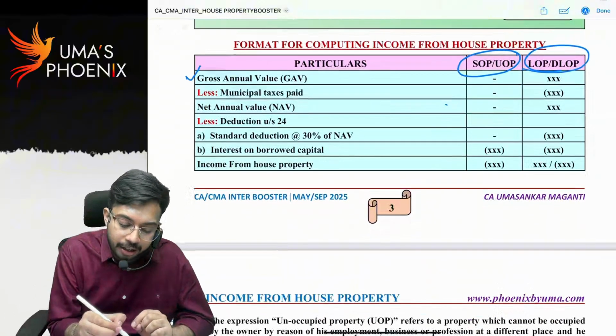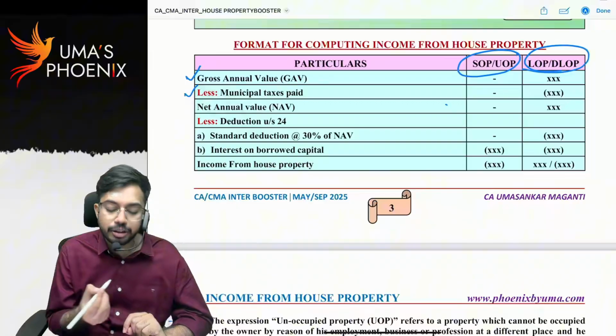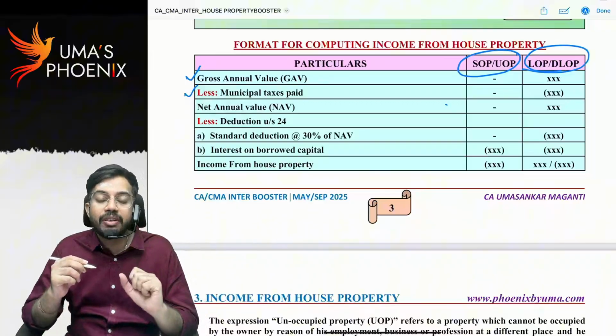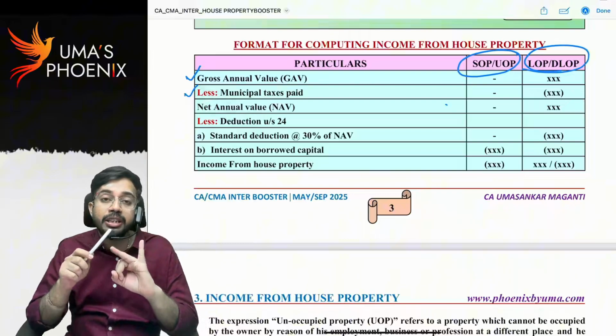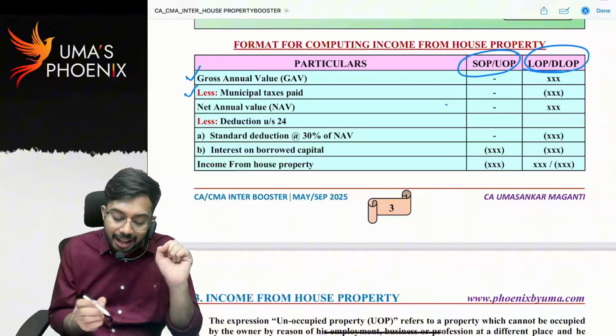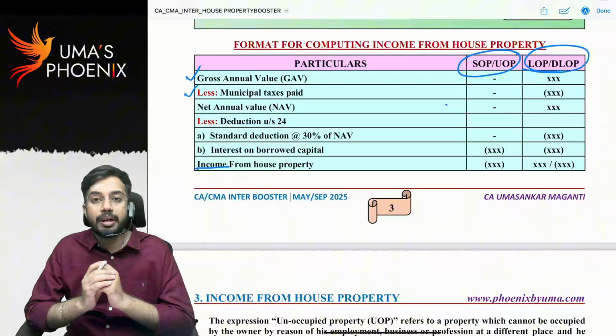First you will calculate gross annual value. From that you will reduce municipal taxes. Thereby you will arrive at net annual value. From net annual value, 2 deductions are allowed. Deduction under section 24A standard deduction, 24B interest on borrowed capital. Thereby you will arrive at income from house property.